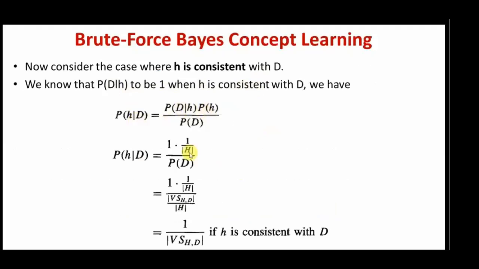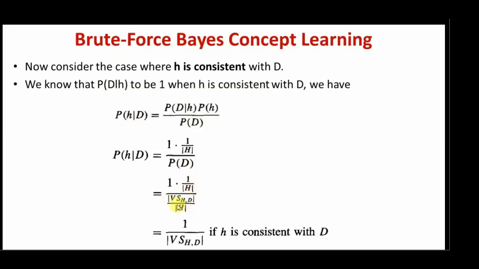Now, what is the probability of D? Probability of D is the probability of the data set when the hypothesis is consistent. So, we can say that this is equivalent to the number of consistent hypotheses over all the hypotheses. The set of consistent hypotheses is given by the version space. So, the probability of D is equivalent to the cardinality of the version space divided by the cardinality of the hypothesis space. Now, the cardinality of H and H will get cancelled.